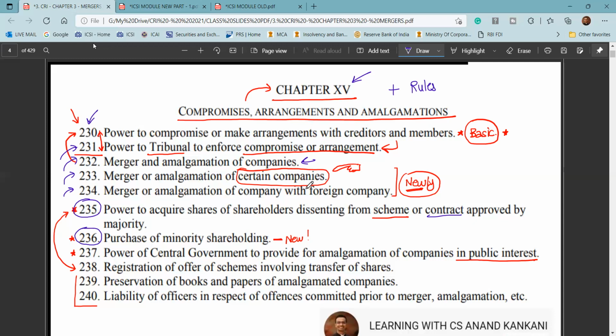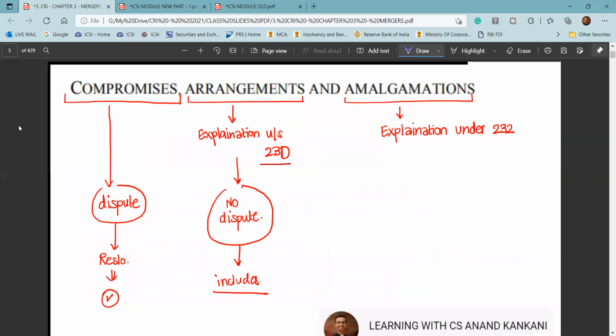the rules. So when it comes to compromise and arrangement, we remember that compromise means there is a dispute, arrangement means there is no dispute, and this is also given in the explanation, and amalgamation is given in the explanation of section 232. One thing I would strongly recommend: wherever any word is defined, either in section 2 or by way of an explanation to a section, try to remember those points.